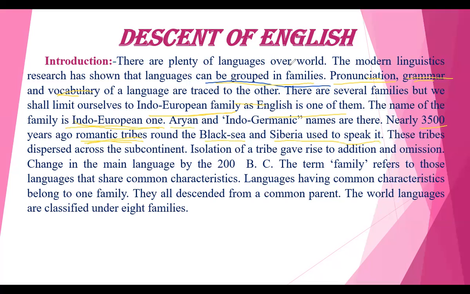So Aryan and Indo-Germanic names are there. 3,500 years ago, who were the tribes? Romantic tribes around the Black Sea and Siberia, isn't it? They used to speak it. What is it? That is Indo-Germanic, that is English, which has been derived from the Indo-European family. These tribes dispersed across the subcontinent.